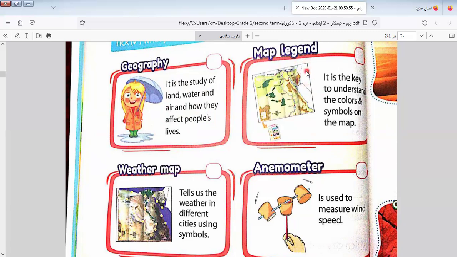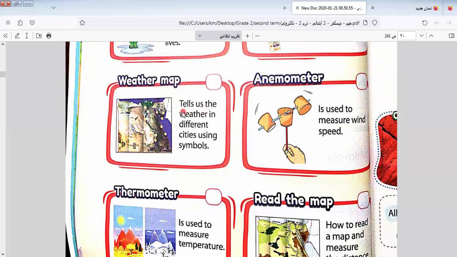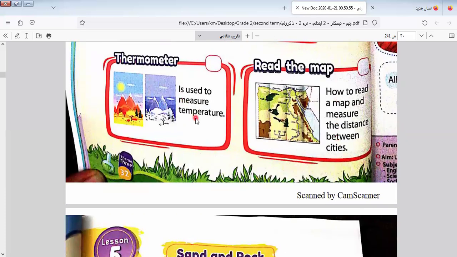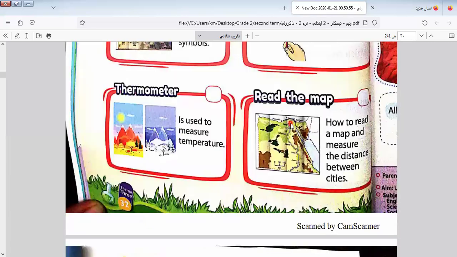We have here the map legend. What is the map legend? It's the key to understand the colors and symbols on the map. A weather map tells us the weather in different cities using symbols like the sun, rain, and air. All these are symbols that refer to the weather. Here is the anemometer. The anemometer is used to measure wind speed. The thermometer is used to measure temperature. How to read the map and measure the distance between cities? This is called the map scale.